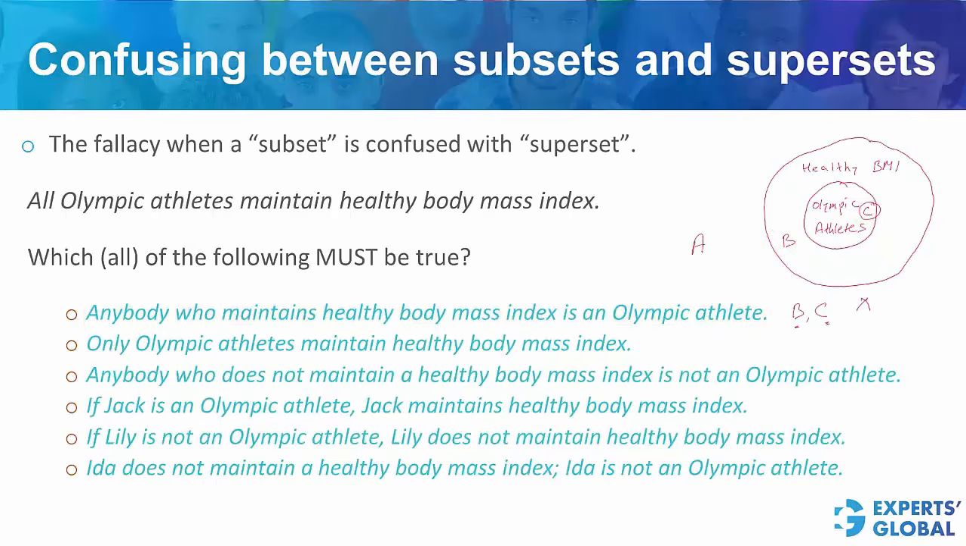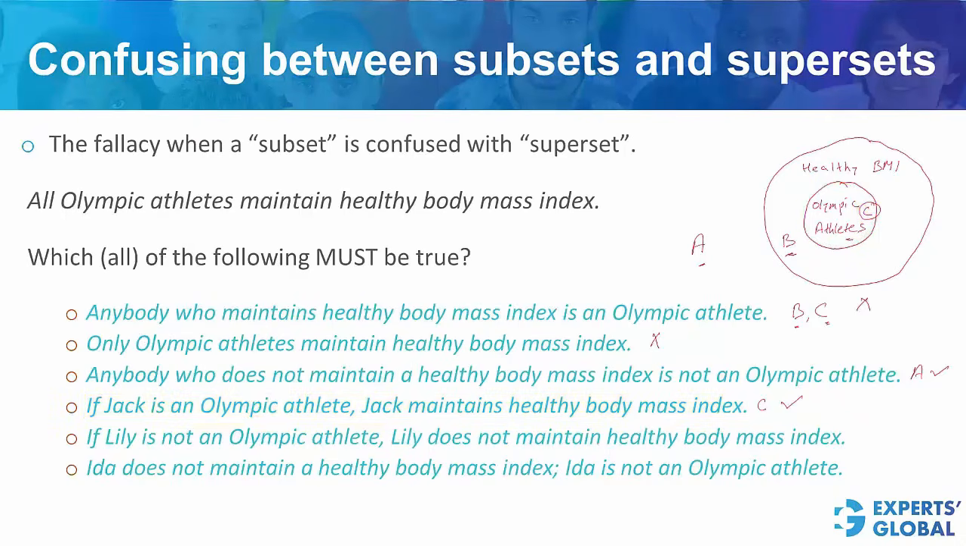Crossmark. Look at the second statement here. Only Olympic athletes maintain healthy body mass index. No, this is not true. You have B here. So a crossmark again. Look at the third statement. Anybody who does not maintain a healthy body mass index. This means A, and yes, nobody in A is an Olympic athlete. Therefore, yes, this must be true. Look at the fourth statement here. Jack is an Olympic athlete. That means he belongs to category C. He maintains healthy body mass index. Yes, even this is a must-be-true statement.